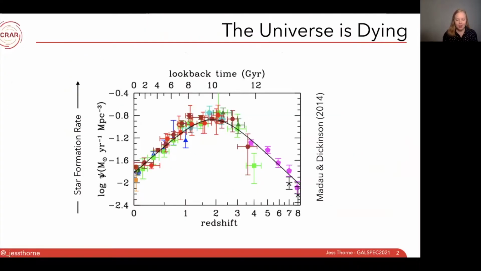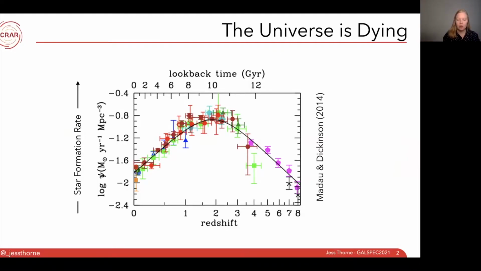Star formation in the universe has declined by an order of magnitude over the last 10 billion years. This means that galaxies are typically declining in star formation and transitioning from life to death as the universe evolves. This is most directly shown in the cosmic star formation history, which I show here from Madau and Dickinson 2014, where we see the global rate of star formation in the universe decline by an order of magnitude since redshift 2.